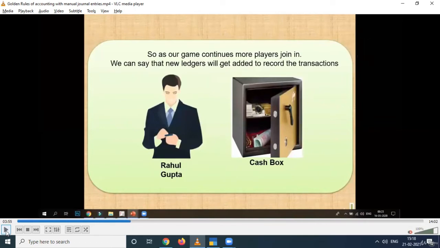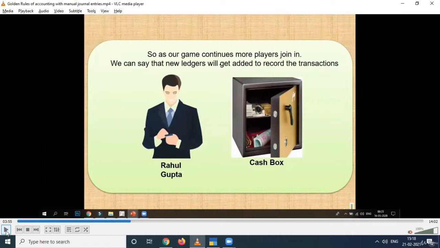Our game continues with more players as they join in, so new ledgers will get added to record the transactions. Can you think about who the players are till now? Those who have come into the game in the playground are Rahul Gupta and the cash box.